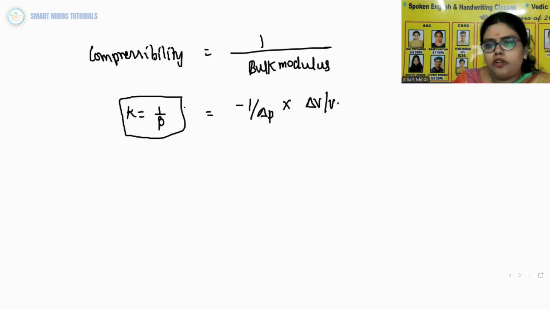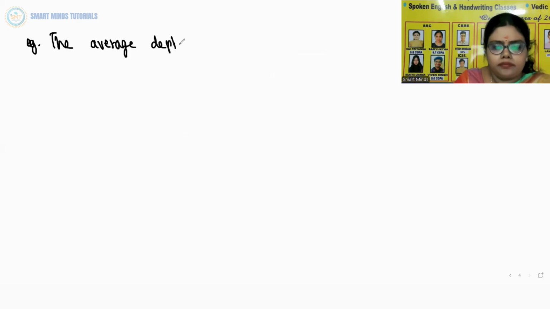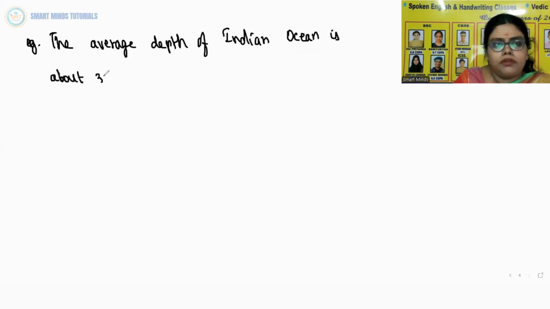So let us take a numerical based on bulk modulus. The average depth of the Indian Ocean is about 3,000 meters.